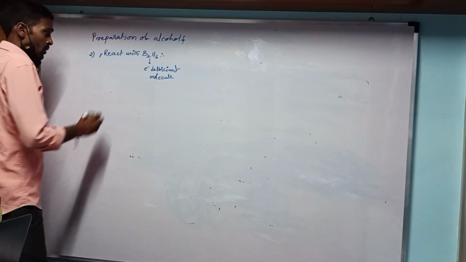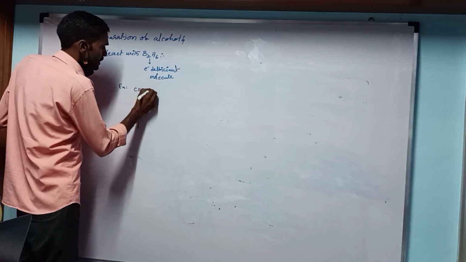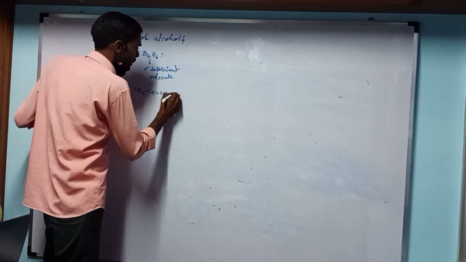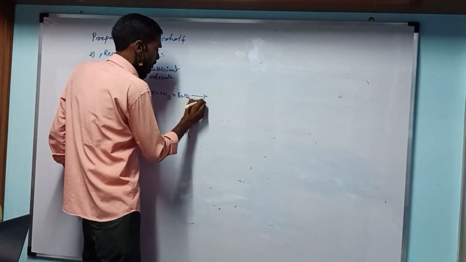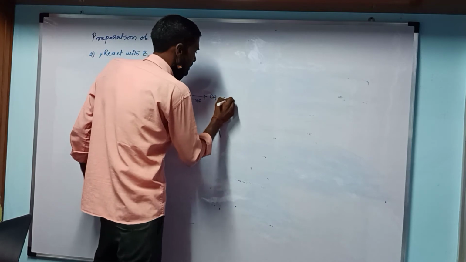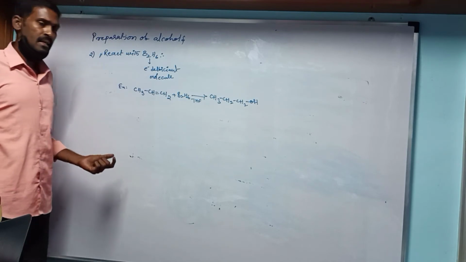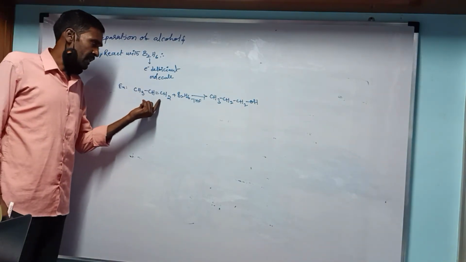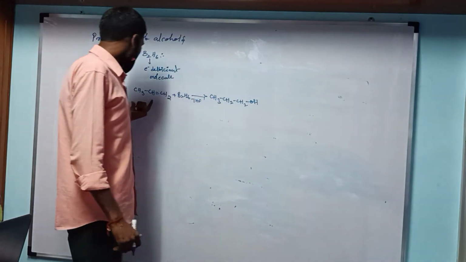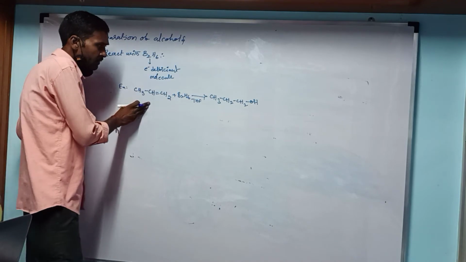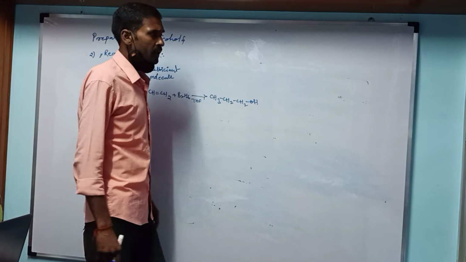In the above reaction example we took CH3 CH double bond CH2, then reacted with B2H6 diborane to produce the primary alcohol CH3 CH2 CH2OH. The above discussion tells that an unsymmetrical alkene reacts with concentrated H2SO4 to produce the secondary alcohol, but this alkene propene reacts with diborane in presence of tetrahydrofuran to produce only the primary alcohol.